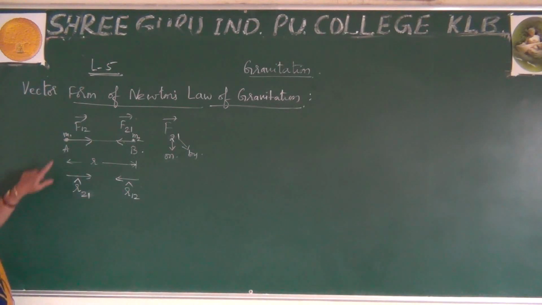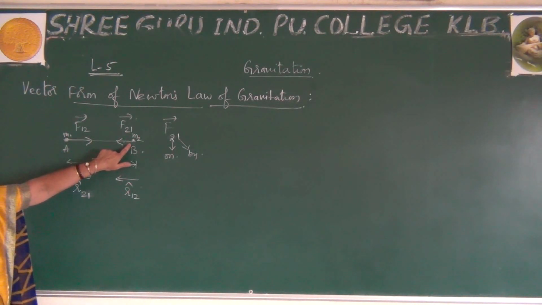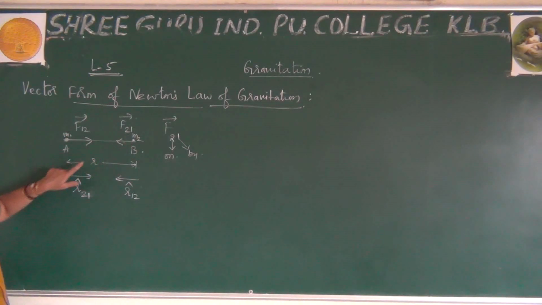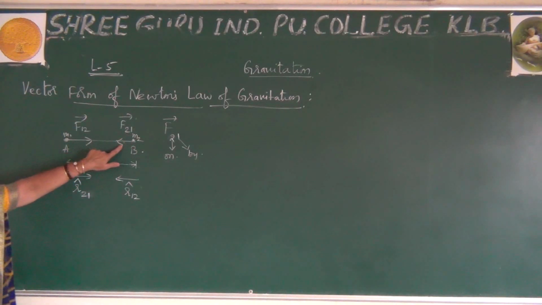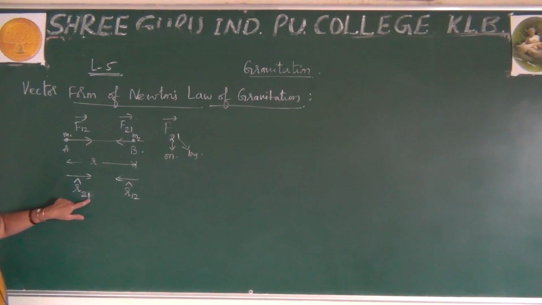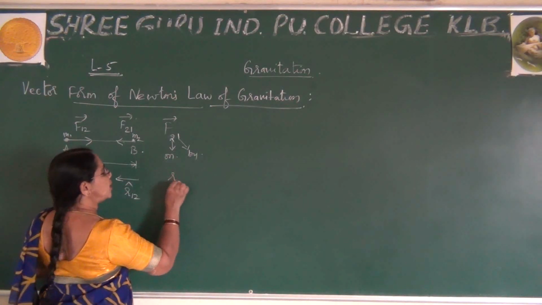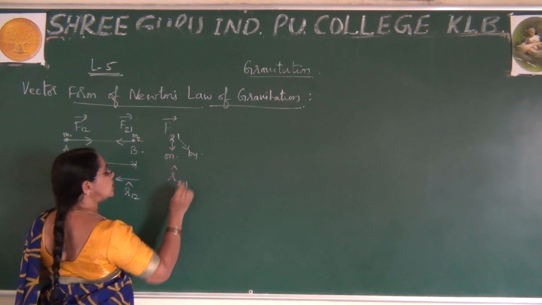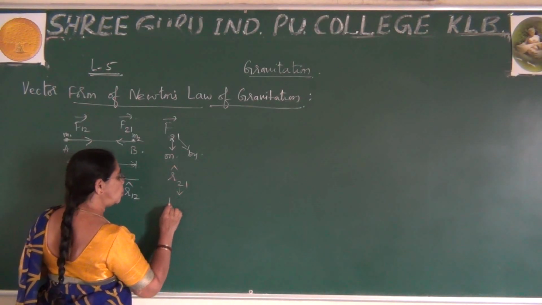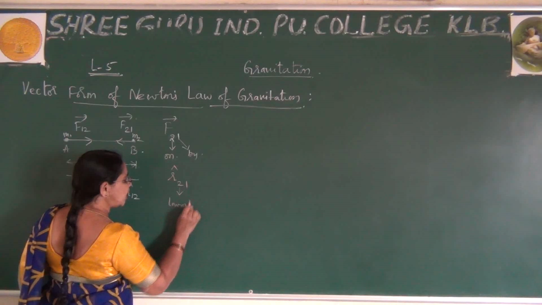Here remember this position vector is directed towards second particle. This is directed towards the second particle from the first. So I write for a reference R21. What is this? It represents towards. You just remember this is enough.